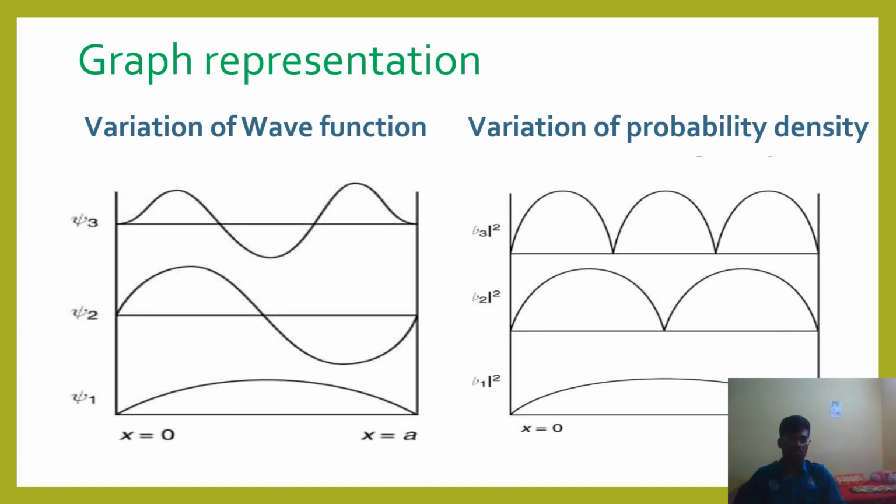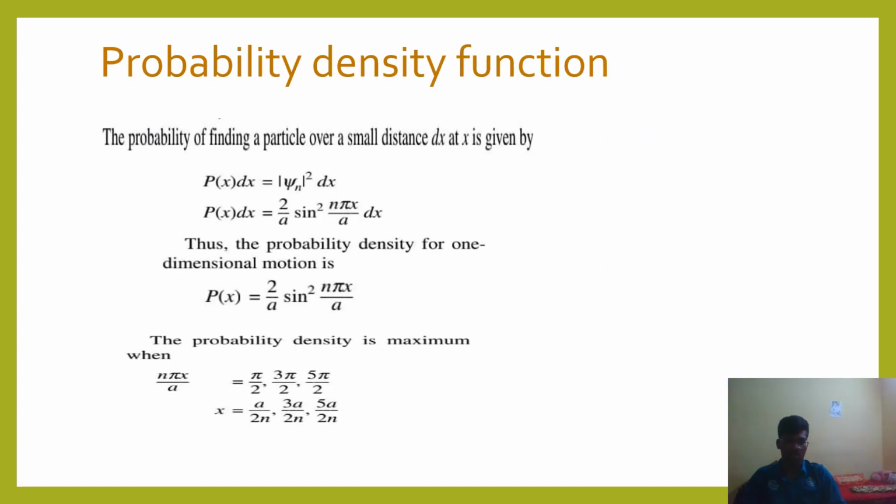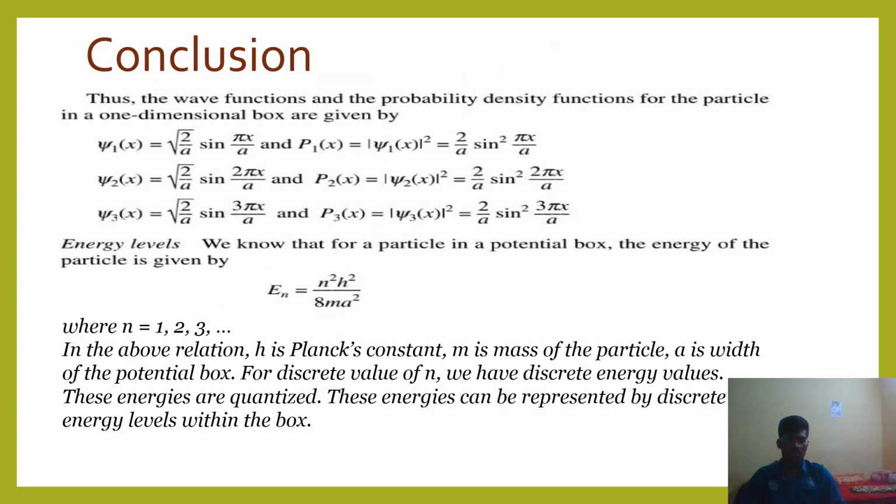After that, the graphs are different. In this case, the wave function touches both the positive and negative parts of the graph. In the other case, only positive. So we can easily say that the variation of the wave function is both positive and negative, while the variation of particle density is only in the positive direction. Similarly, the formula is P equal to 2 by a sin squared of n pi x by a. This is the formula. By understanding that, both wave equations are considered with potential energy En equal to n squared h squared by 8ma squared.